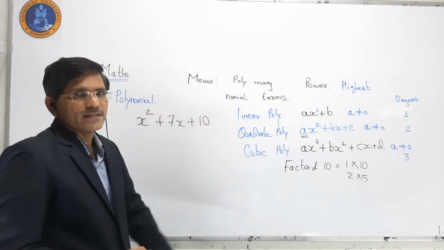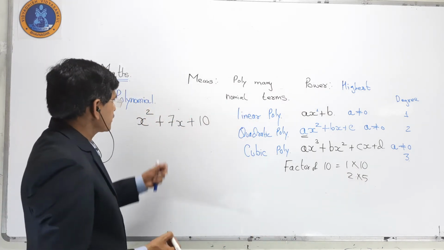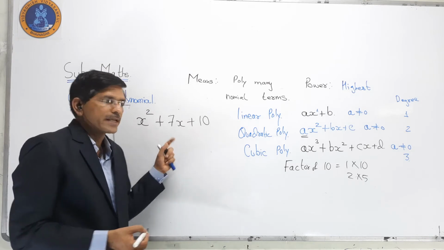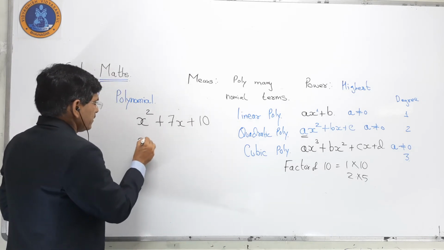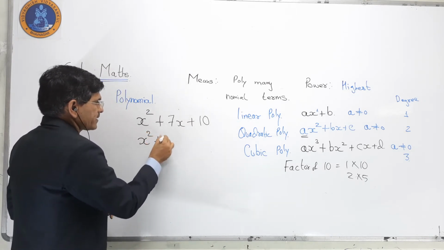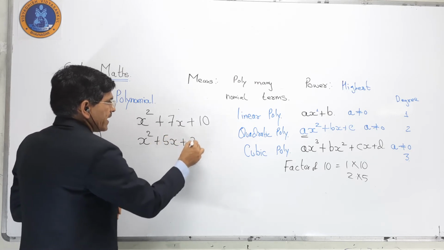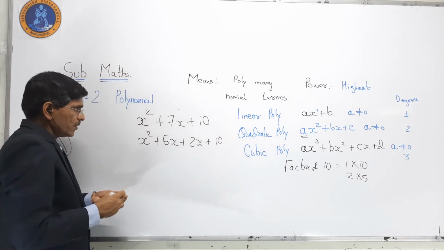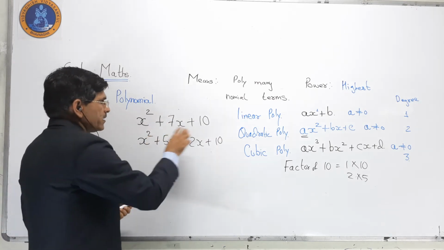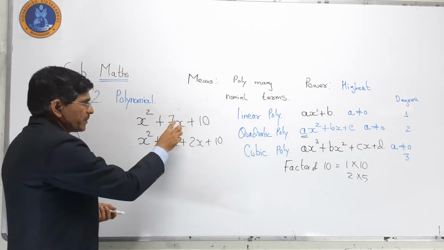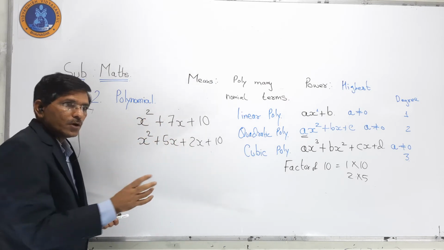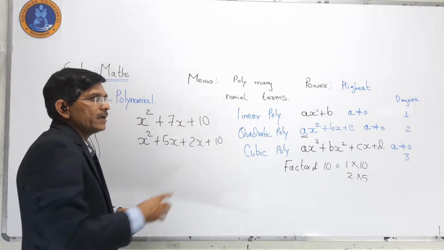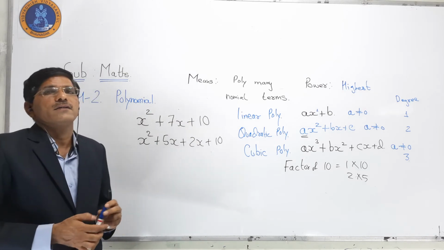So the factors of 10 are 2 and 5. It is called middle term splitting. So x square plus 5x plus 2x plus 10. Now if you see, we are splitting the middle term, which means the middle term will be split into 2. So now there are 4 terms.